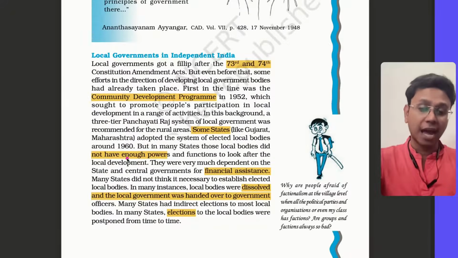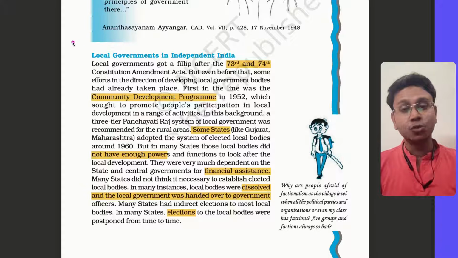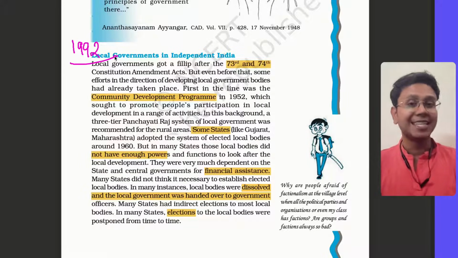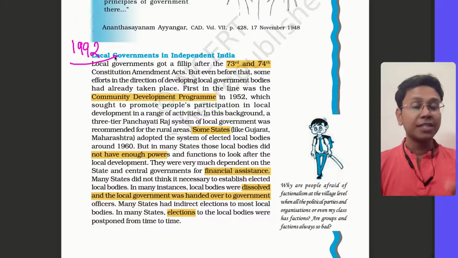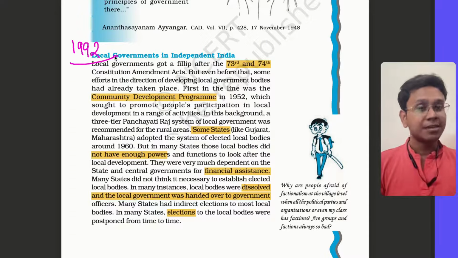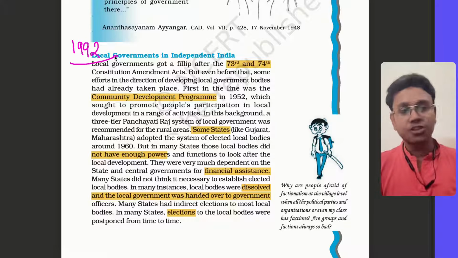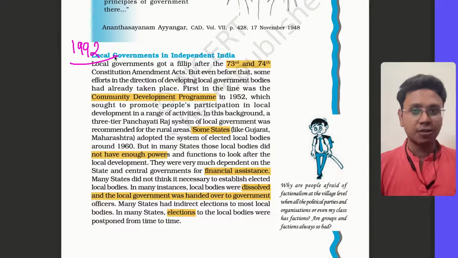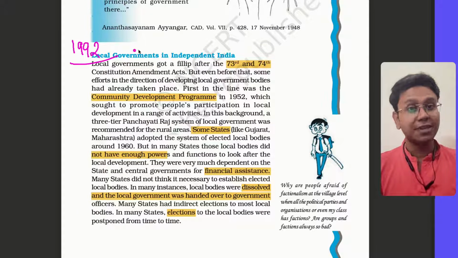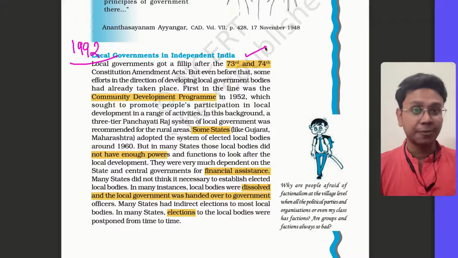Now, later what happened? In 1992, a significant development happened. The 73rd and 74th Amendments constitutionalized the concept of local governments. Earlier they were part of the state list. Now, in a very detailed fashion, these provisions were added in our constitution itself. The structure was added, how they will be organized and all. This was during the 73rd and 74th Amendments.